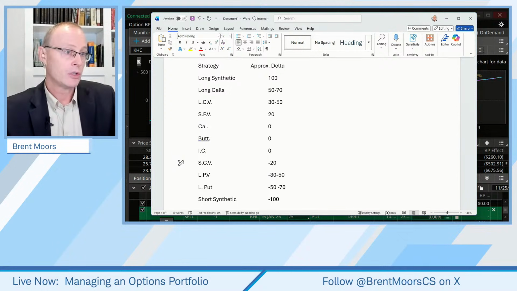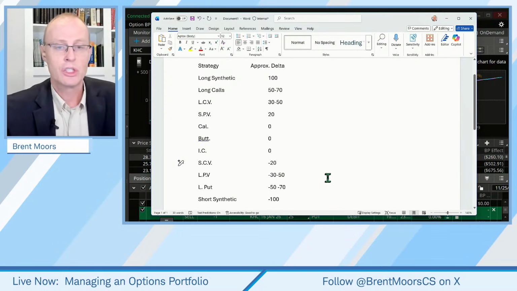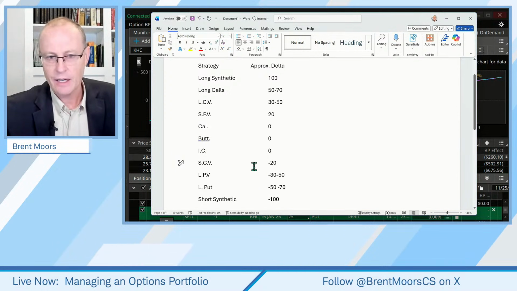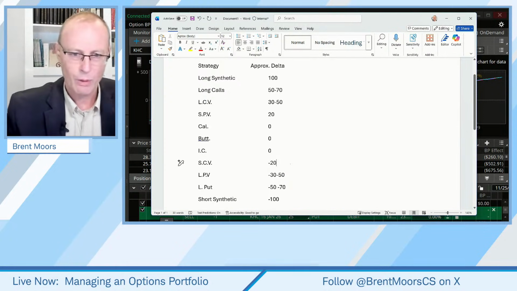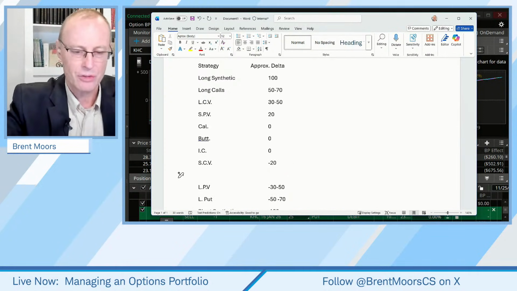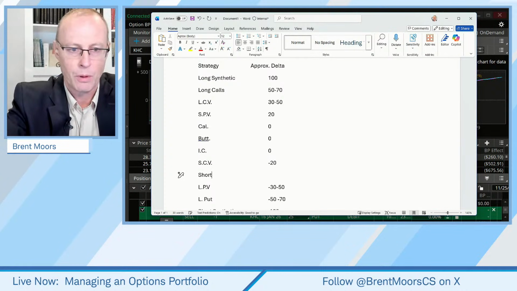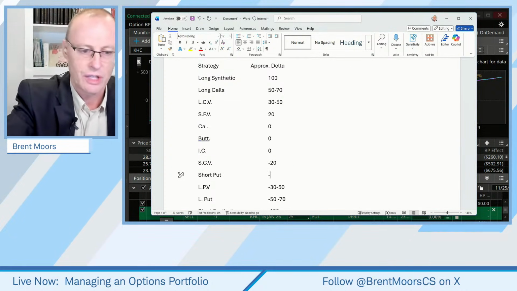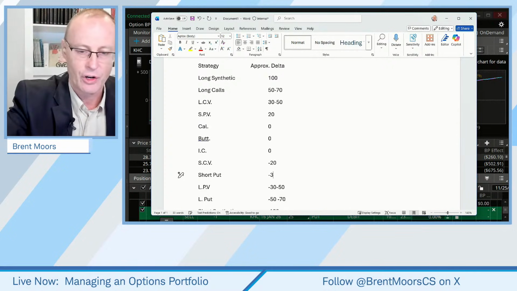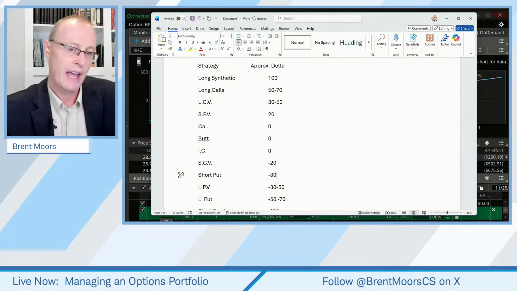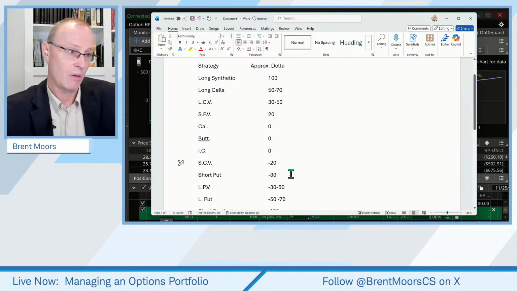So there we go. There's other things we could put in there. And hey, JDML said, hey, you could sell a put. Yeah, I didn't put that in here. If you sell a put, where would I put that? I'd probably put that kind of in this range. Let me just say short put. And often traders will look at something like a negative 30 delta on that or so.